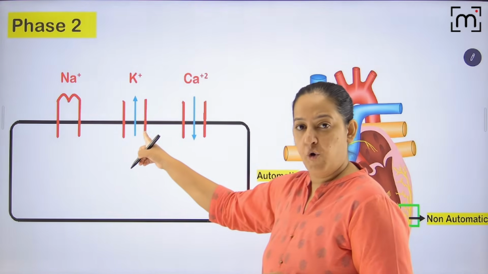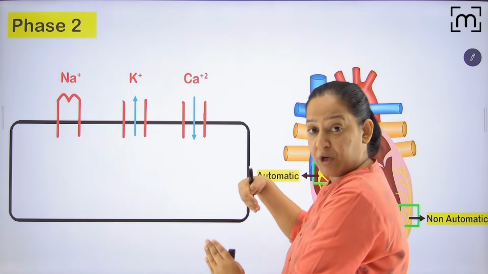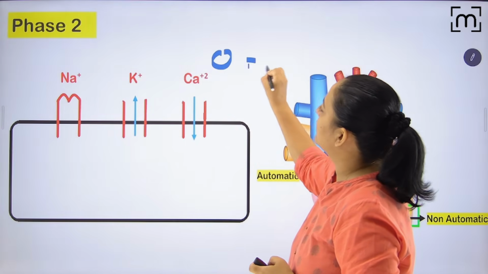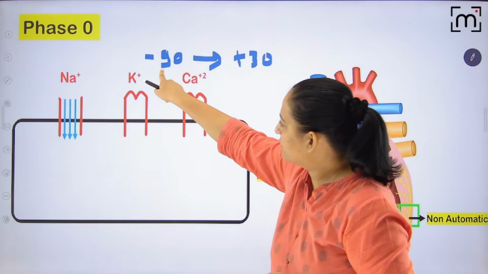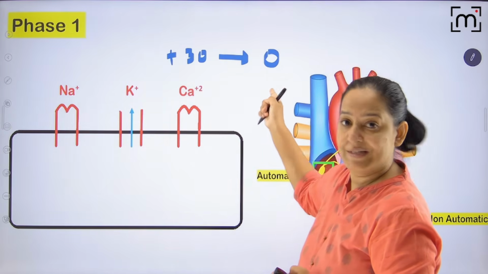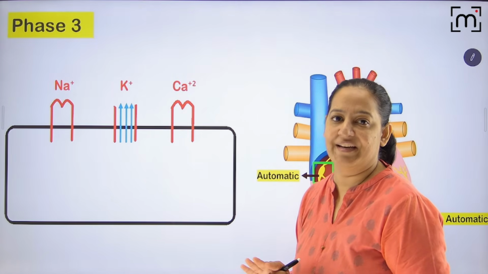Now, this is already open, but calcium also opens. So they balance each other. The potassium efflux and calcium influx balance each other. So 0 is maintained at 0. So here it was -90 to +30 in phase 0. In phase 1, it's +30 to 0. And in phase 2, it's 0 to 0. It is the plateau phase. It is maintained there.